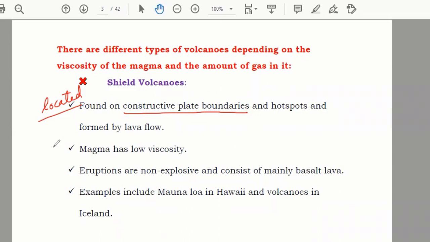After that, the viscosity, which we are discussing in this point here. They're saying that if you see the viscosity of this lava or magma which comes out, it has low viscosity. Low viscosity means that the lava can flow easily.